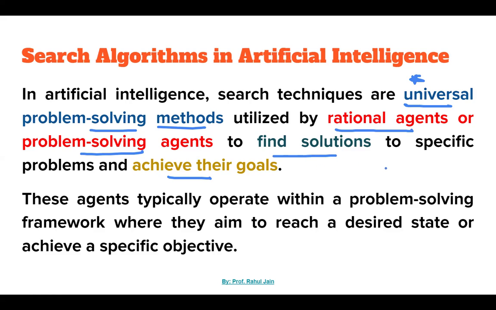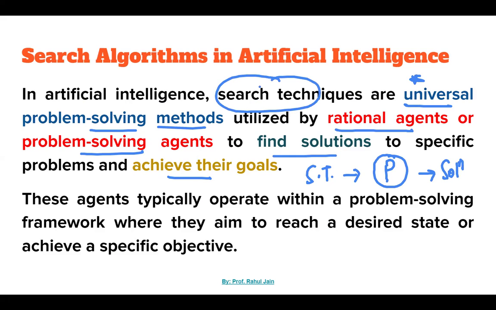So if we want to solve any particular problem, then with the help of rational agents or problem solving agents, we can use any search technique, and using it, at the end we find the solution. Any problem can be given to us, and using AI they try to implement search techniques on it.